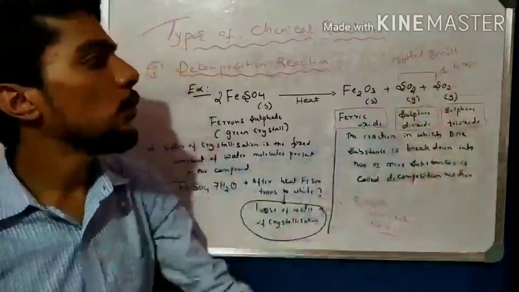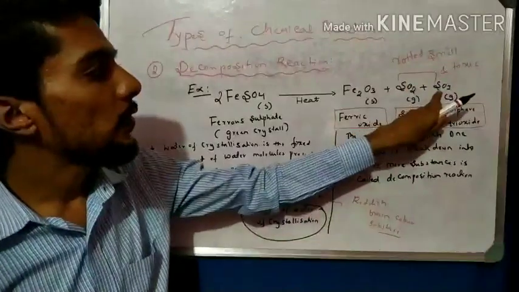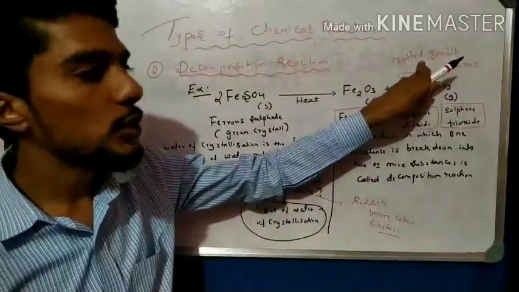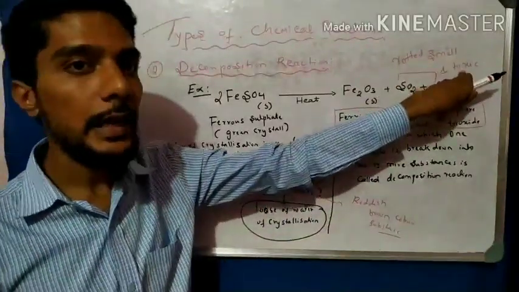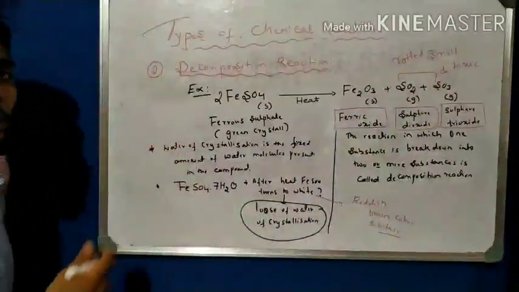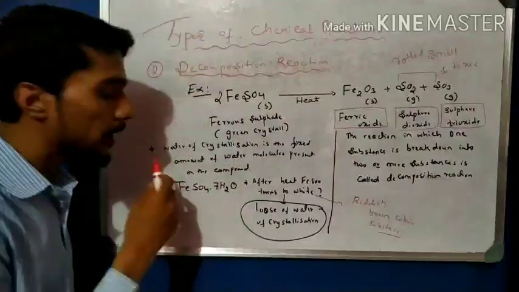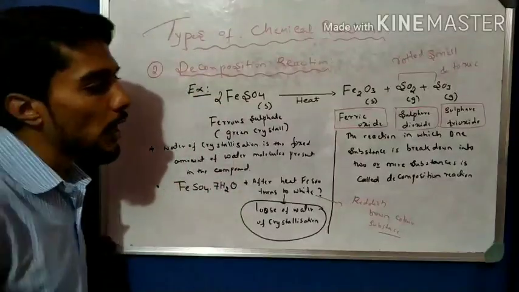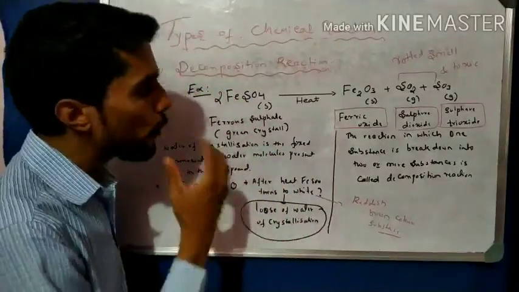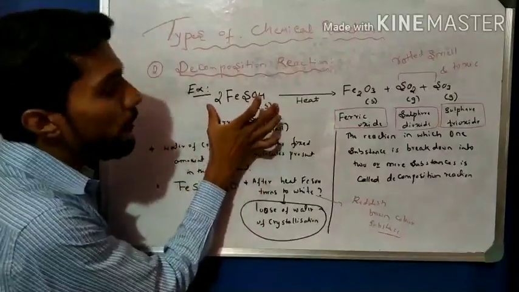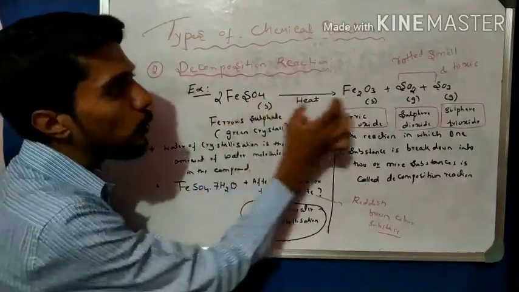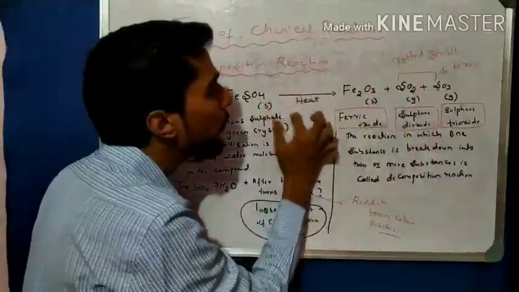Both gases, sulfur dioxide and sulfur trioxide, are pungent, rotten-smelling gases and are toxic in nature. So this is a decomposition reaction, and that is one very important point we understand here. Another important point: this FeSO4 is broken down into two or more substances with the help of heat.